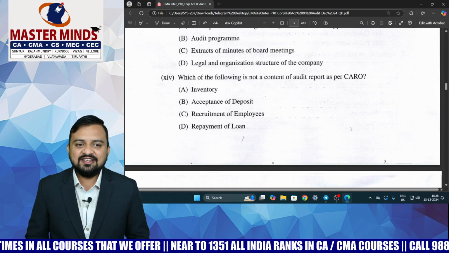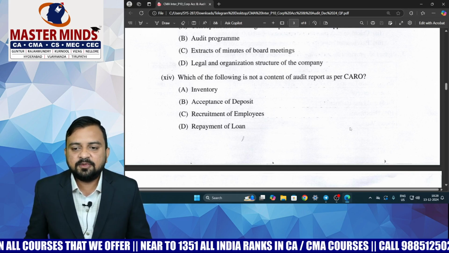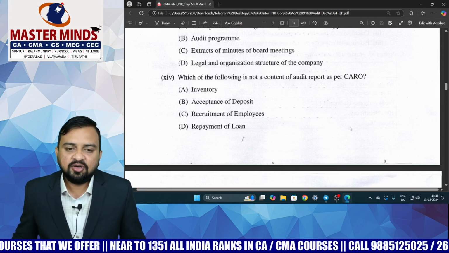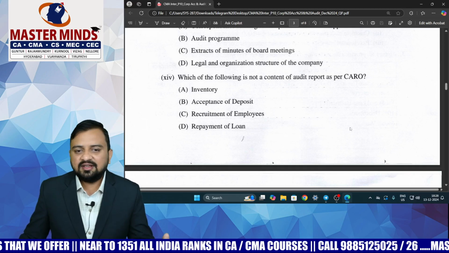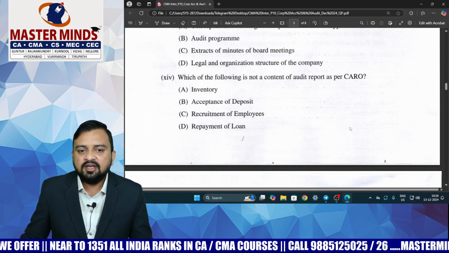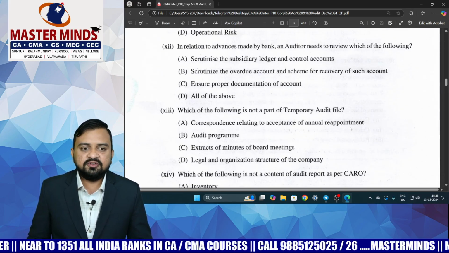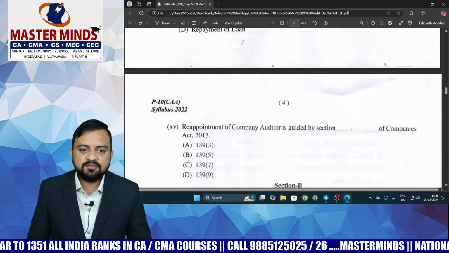So option C, that is recruitment of employees, is not a part of our audit, that is CARO. In CARO there are 21 points. I guess that this MCQ might also be wrongly attempted by students. So out of 10 MCQs, so one more MCQ.